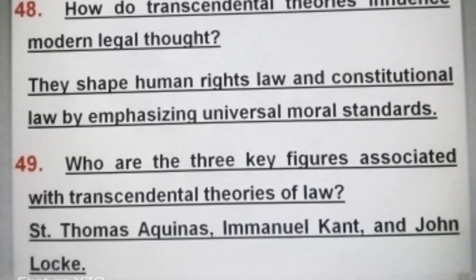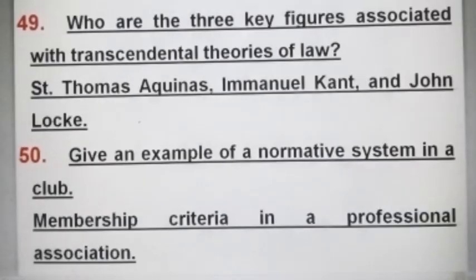They shape human rights law and constitutional law by emphasizing universal moral standards. Who are the three figures associated with the transcendental theories of law? St. Thomas Aquinas, Immanuel Kant, and John Locke. Give an example of a normative system in a club. Membership criteria in a professional association.